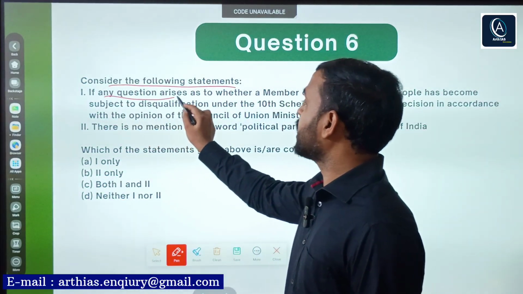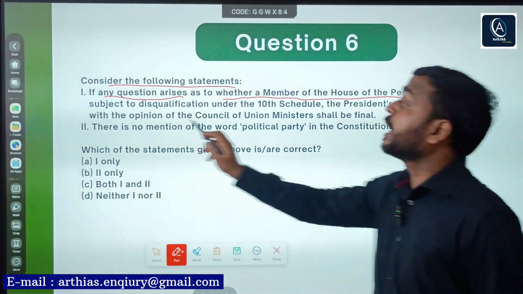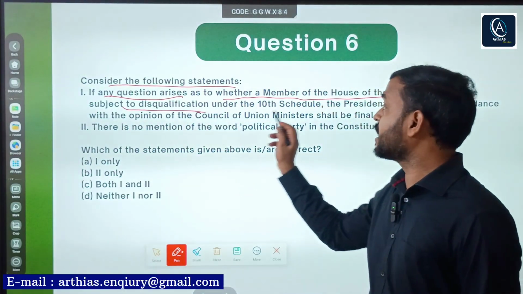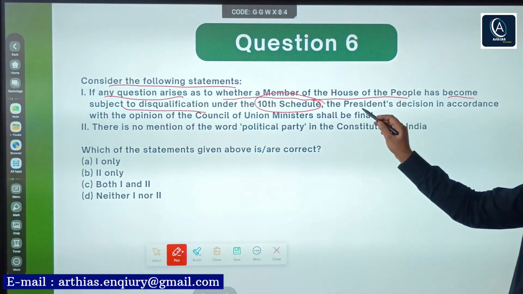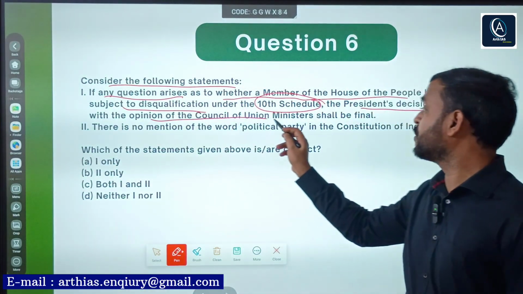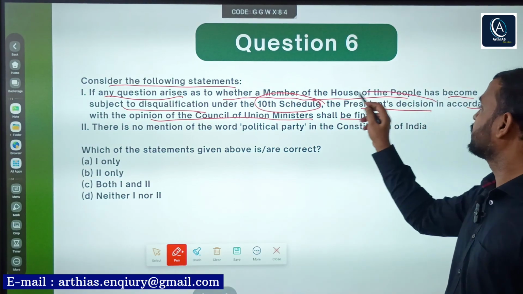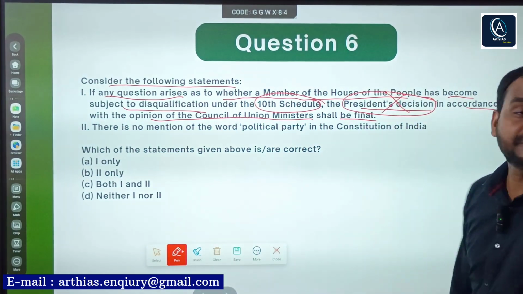If any question arises as to whether a member of the House of the People has become subject to disqualification under 10th schedule, anti-defection law, President's decision in accordance with the opinion of Council of Union Ministers shall be final. Here, this is wrong. Not President's decision.